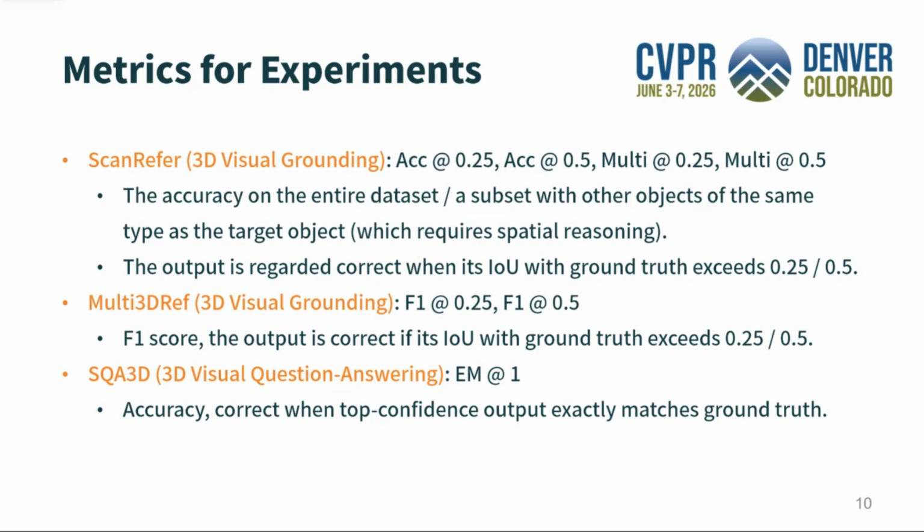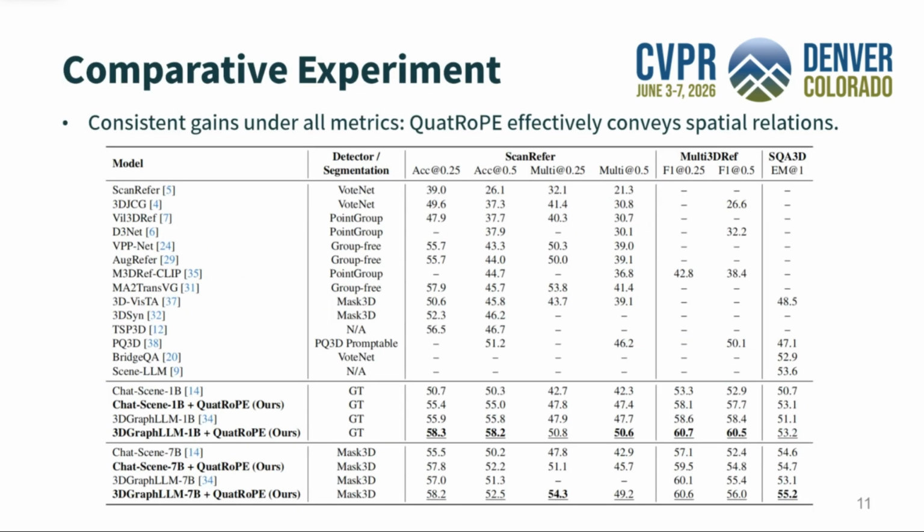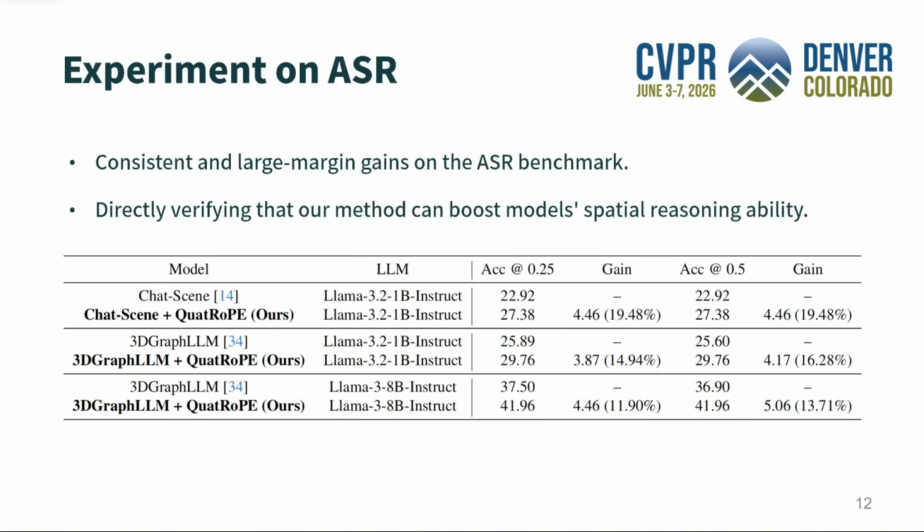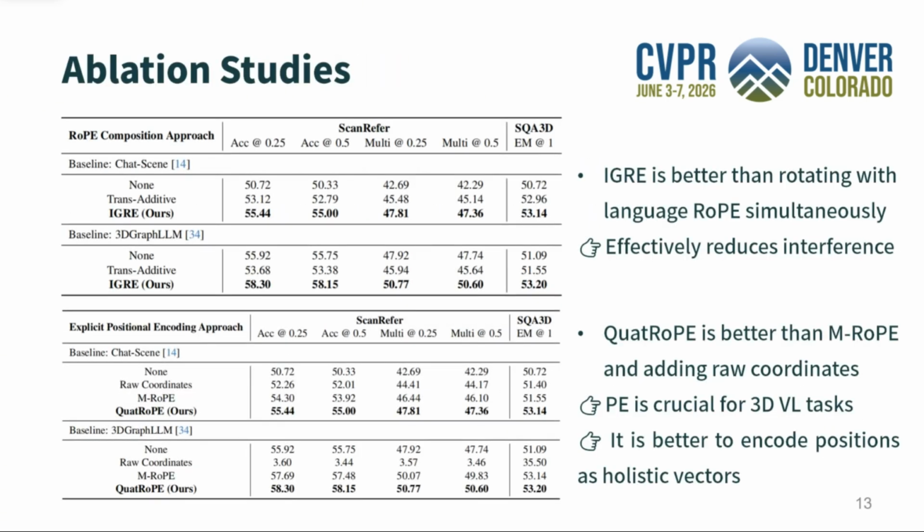For the experiments, we utilize the ScanRefer and Multi3DRef datasets in 3D visual grounding and the SQA3D dataset in 3D visual question answering. Applying QuatRoPE brings consistent metric gains on mainstream 3D vision language benchmarks, proving its effectiveness in conveying spatial relations. QuatRoPE also achieves large and steady gains on the ASR benchmark, directly verifying that it greatly enhances LLM's pure spatial reasoning without attribute cues. Ablation studies show IGRE reduces interference and outperforms joint rotation with language RoPE. QuatRoPE surpasses mRoPE and raw coordinate addition, confirming the importance of holistic positional encoding.